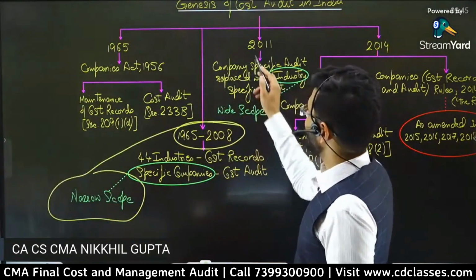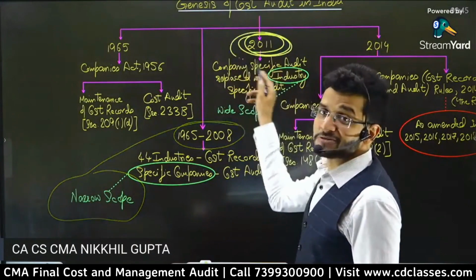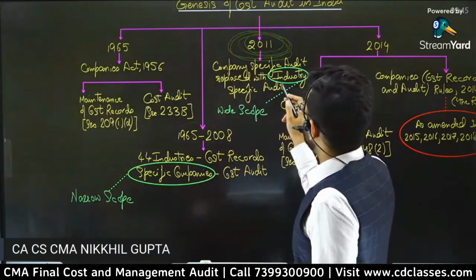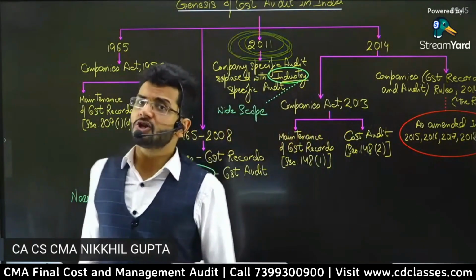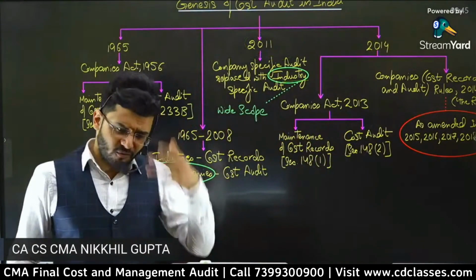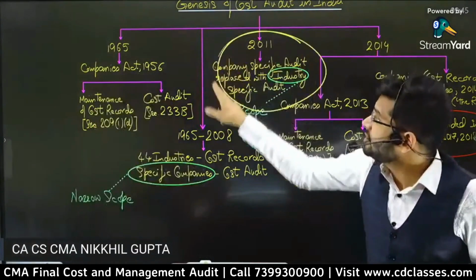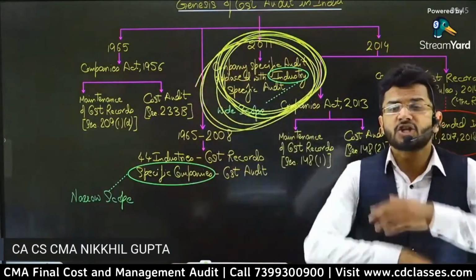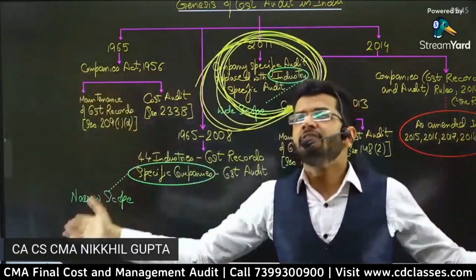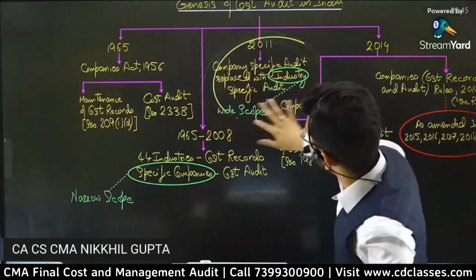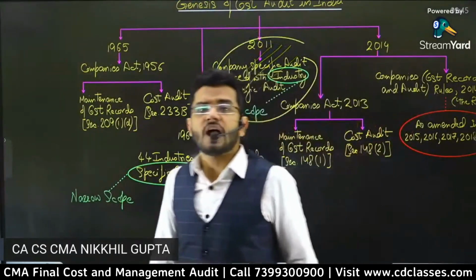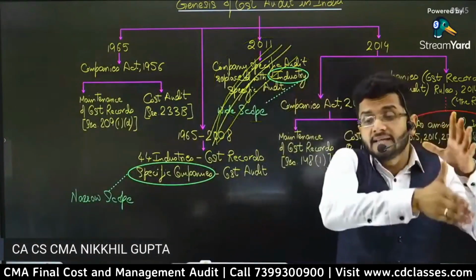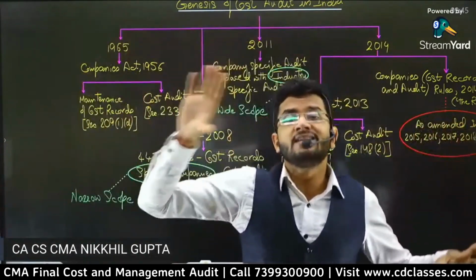But time changed. In 2011, the company-based approach of cost audit was changed to an industry-based approach of cost audit. So what do you mean by that? Now, please listen to this change very, very carefully. This was the landmark change in the history of cost audit. The cost audit profession spread its arms and flew in the sky in 2011 after this remarkable change happened. The remarkable change was that the company-based approach was shifted to the industry-based approach.